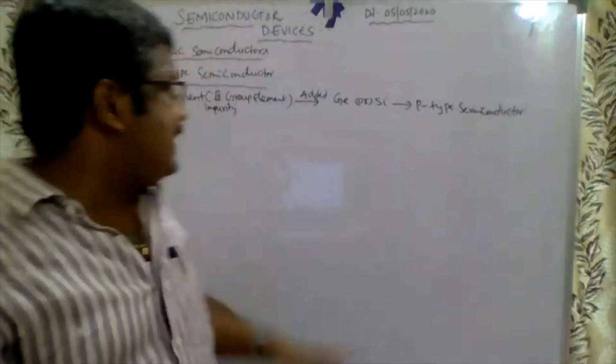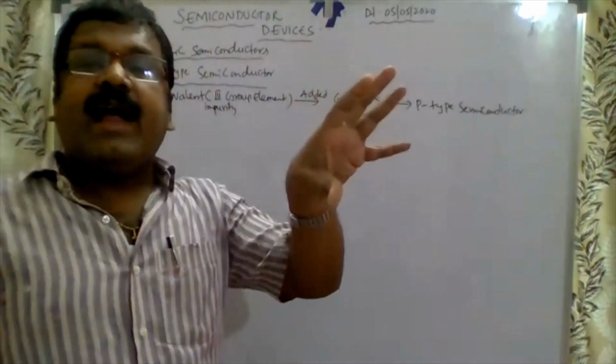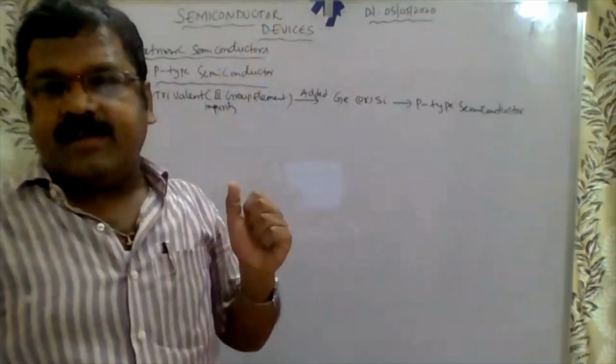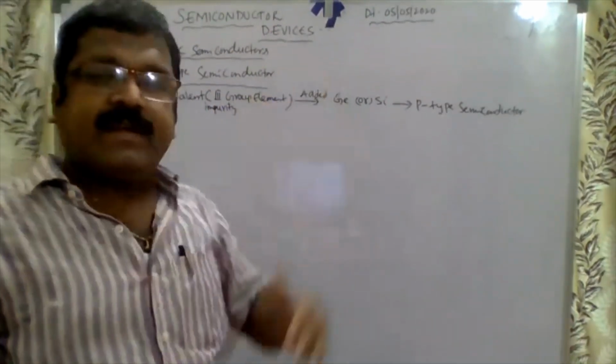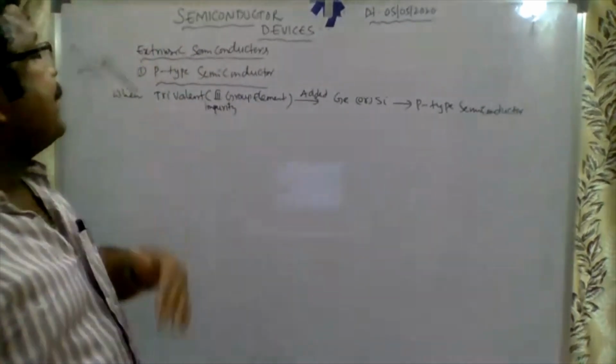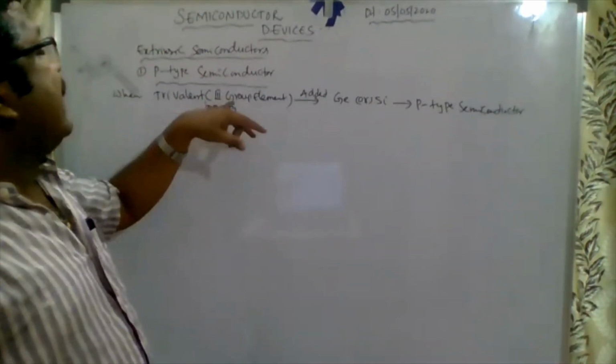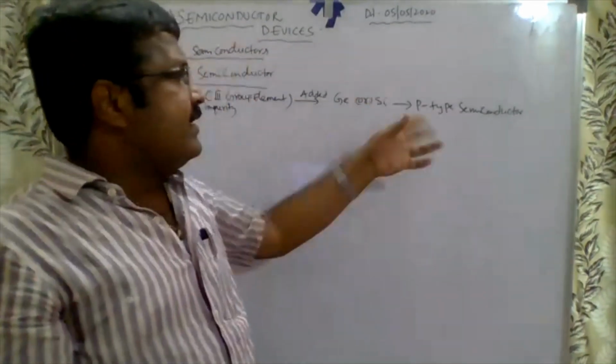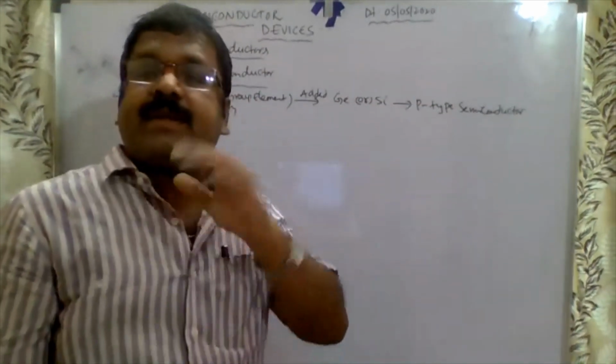Why do we add impurity? To increase its conductivity.